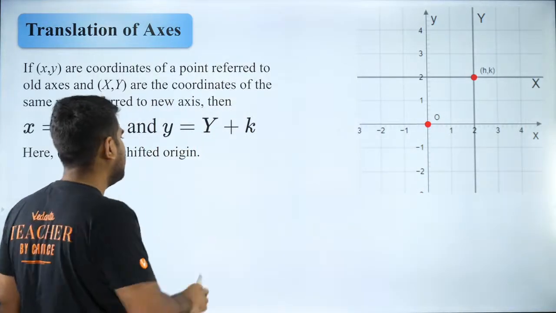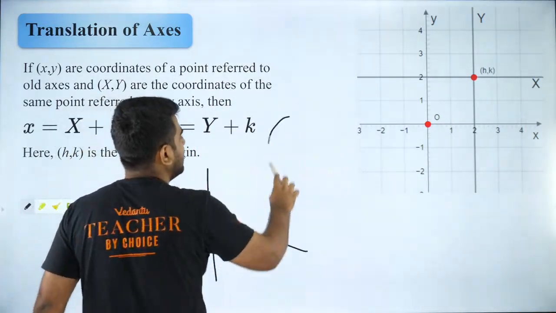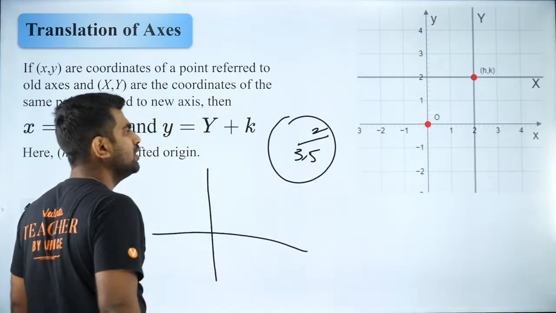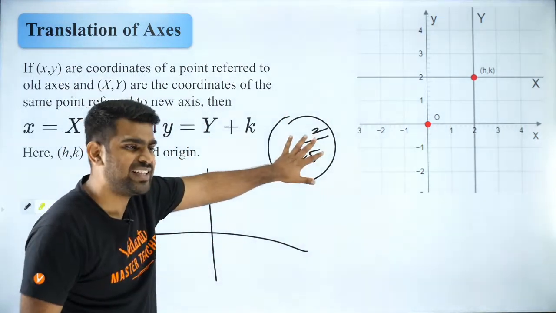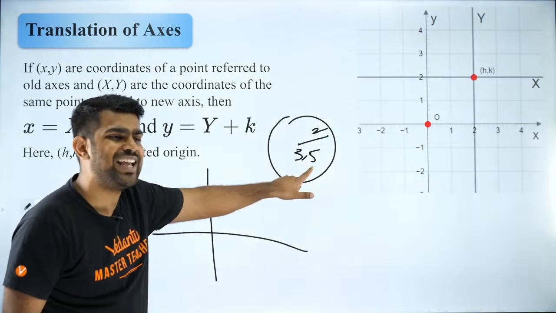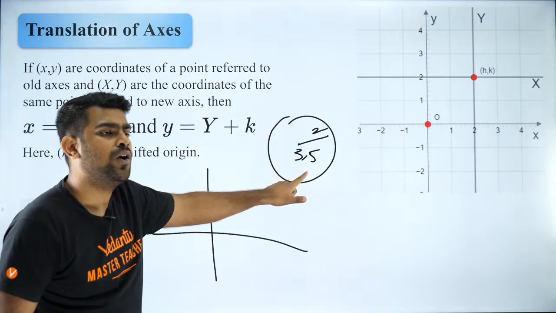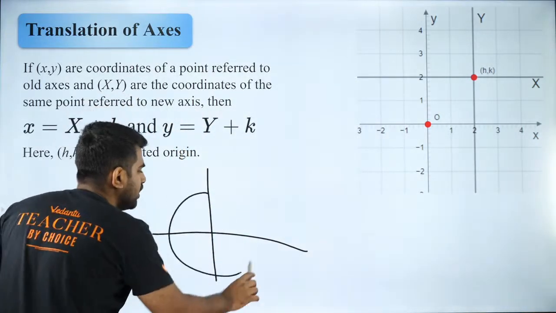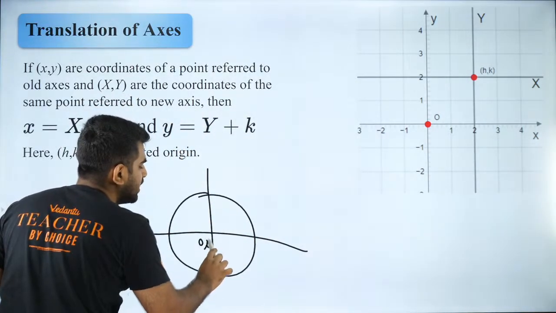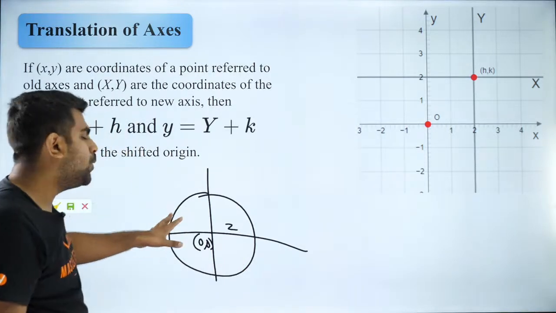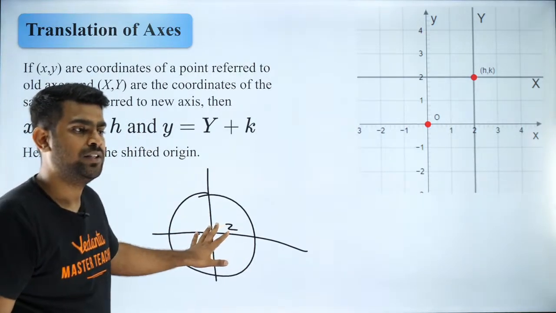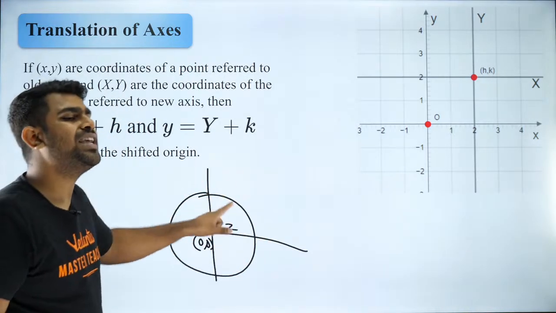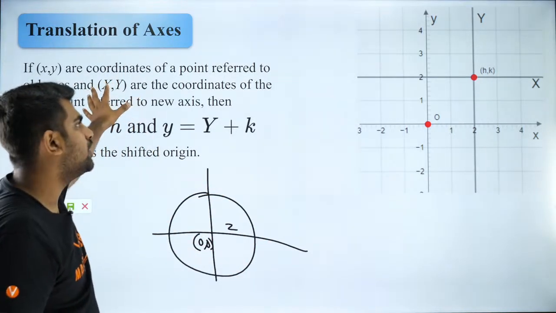For example, let us say I have a circle centered at 3, 5 with a radius of 2. Instead of studying it like this, what I will do is shift this circle to 0, 0 with a radius of 2. And now it will be easier to study. Are you able to understand? So that is the advantage of shifting origin.